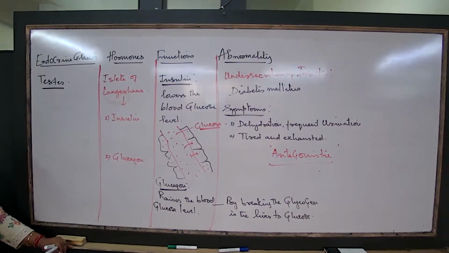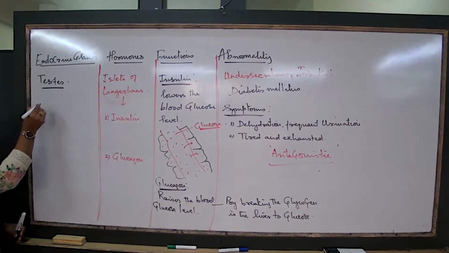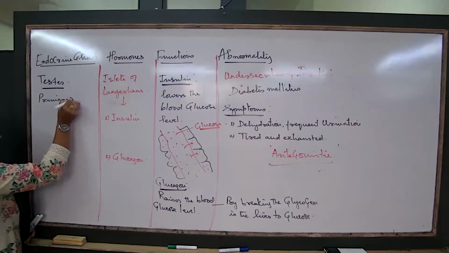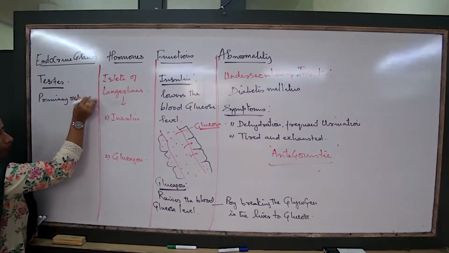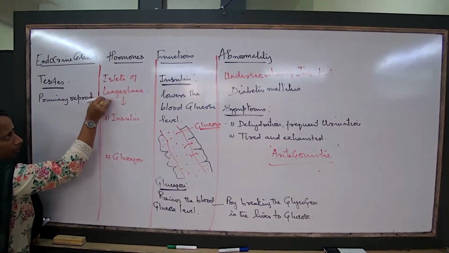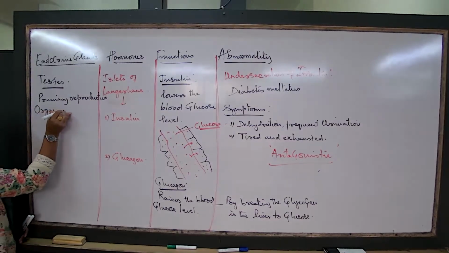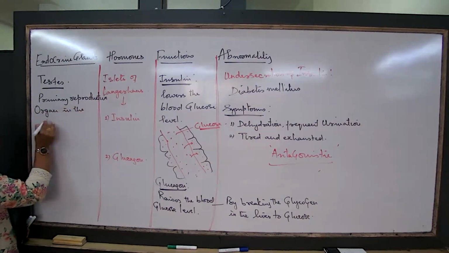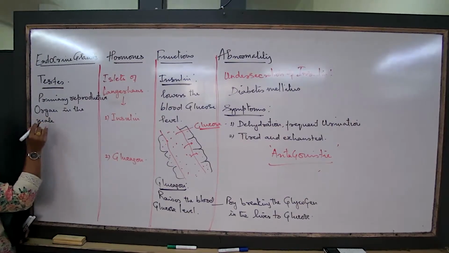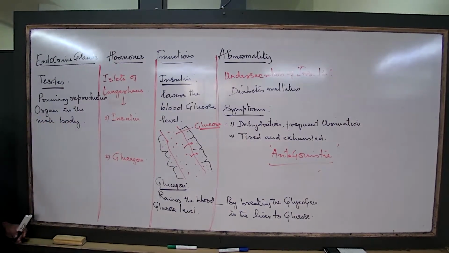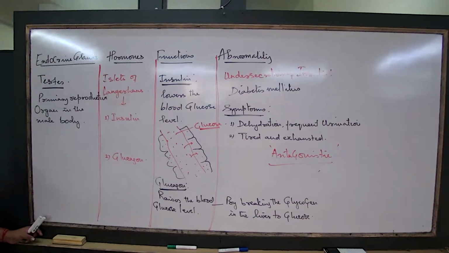Testis is the main or the primary reproductive organ in the male body. We are talking about the human only.